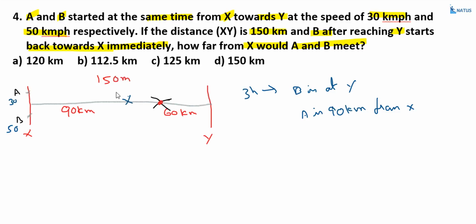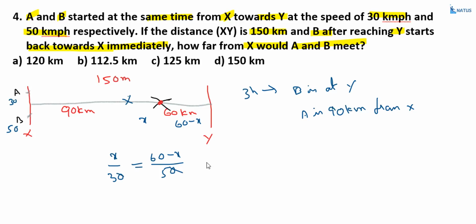How much distance is covered by A? We don't know, let us take it equal to X. This total length is equal to 60 kilometers, this part is equal to X, and this part is equal to 60 minus X. Now the time taken to reach this point is the same for both. So X by 30, the speed of A, and 60 minus X by 50, the speed of B, and both are the same.